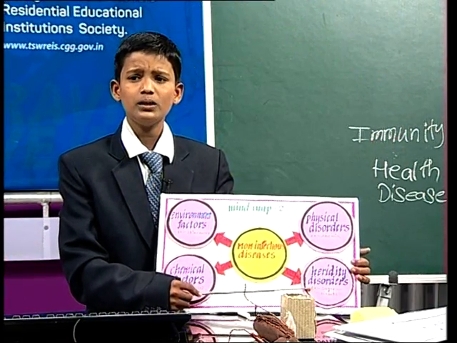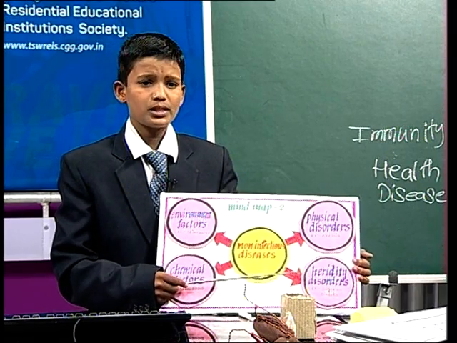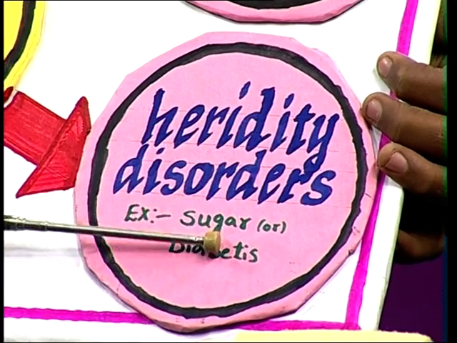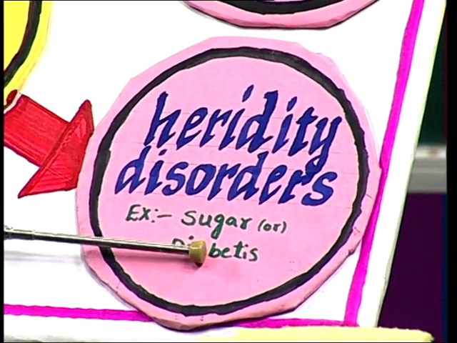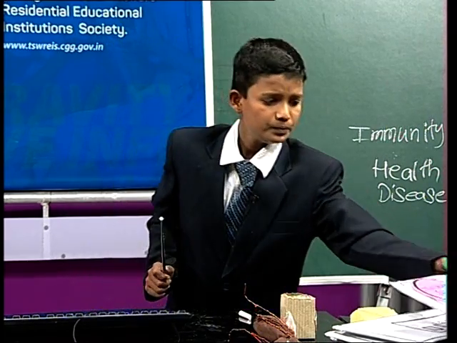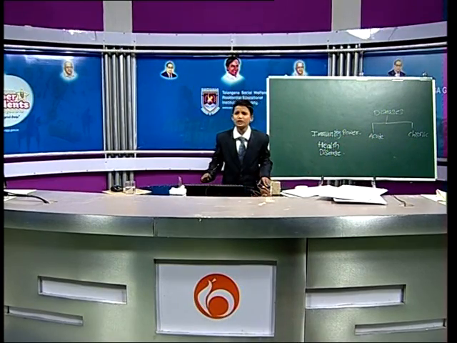Some diseases are hereditary diseases. For example, sugar. Sugar is hereditary. Sugar is also known as diabetes. Sugar is caused by a hereditary factor. So this is about non-infectious disease.